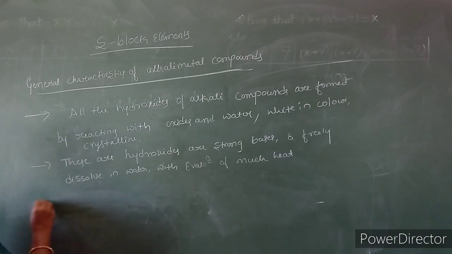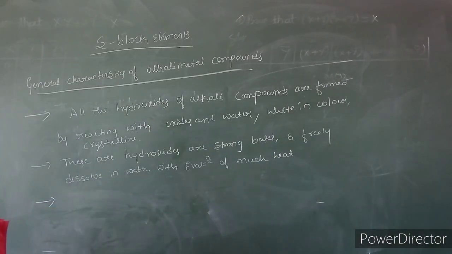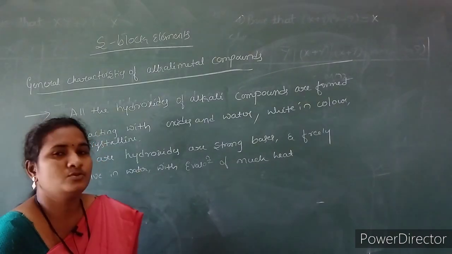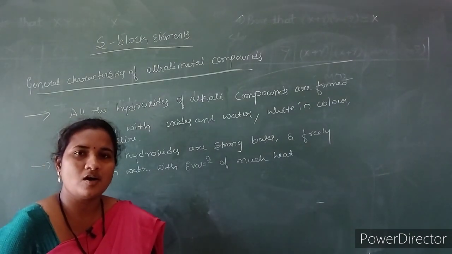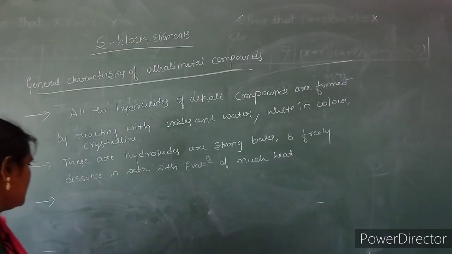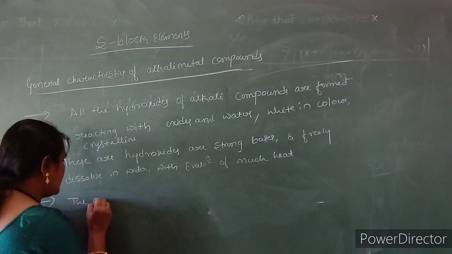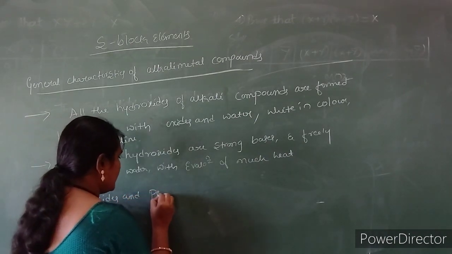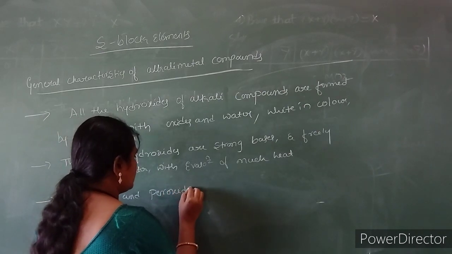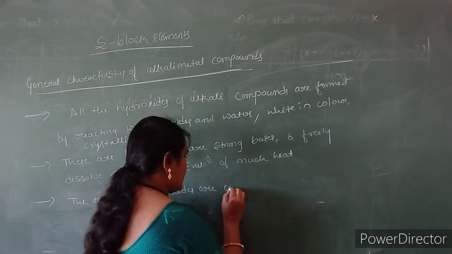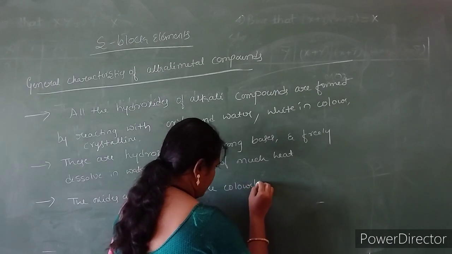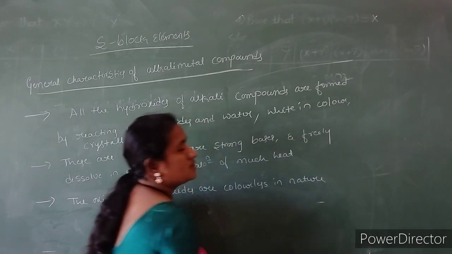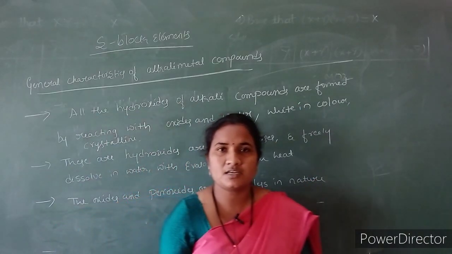And if we see the color of oxides and peroxides, usually they are colorless in nature, and the superoxides are yellow or orange colored crystalline compounds. The oxides and peroxides are colorless in nature, but superoxides attain the crystalline form.